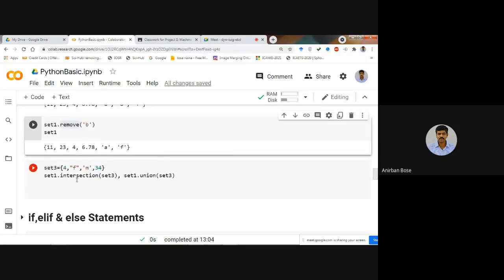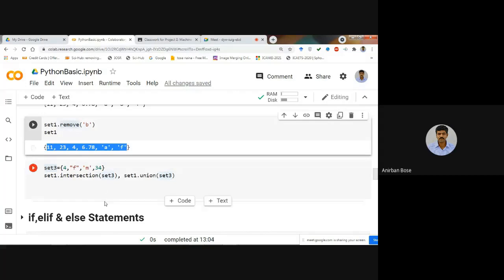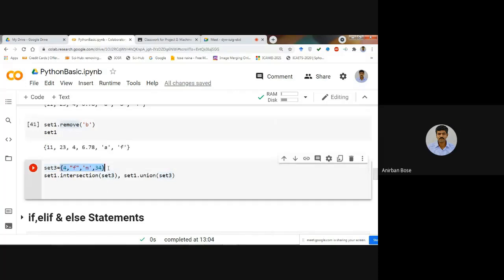Okay, and you know what intersection and union are, that you can definitely do. Let us consider that a set, set 3, contains these elements, and we have already defined set 1. As you can see, this is set 1, and set 3 is this one. Suppose you want to find the intersection of set 1 and set 3, then the command is set1.intersection(set3). Intersection will extract the common elements of set 1 and set 3.